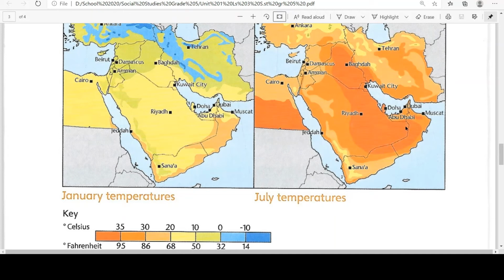And other areas like Tehran, if we see here, it is yellow. It means the temperature in July is from 10 to 20 degrees Celsius. But if you see here in this map of winter, Tehran is a dark blue color. It means the temperature goes from 0 to minus 10 and even further. So it means it's a mountainous and cold area.